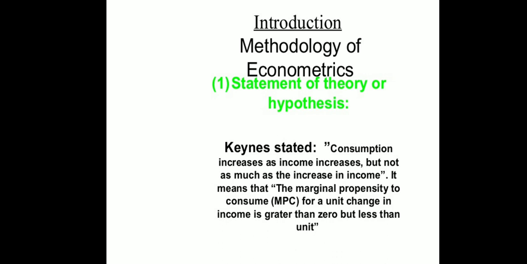Suppose a salary is increased by 2000 rupees, but consumption will not increase that much. Consumption may increase about 25% or at the most 30%. The other amount may be used for loans or for savings, etc.